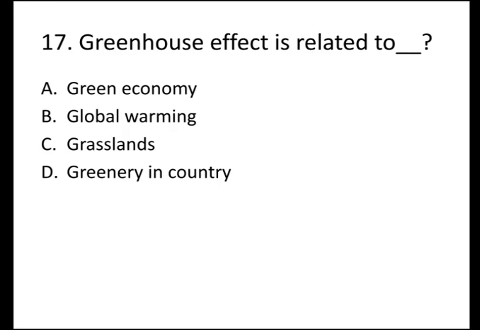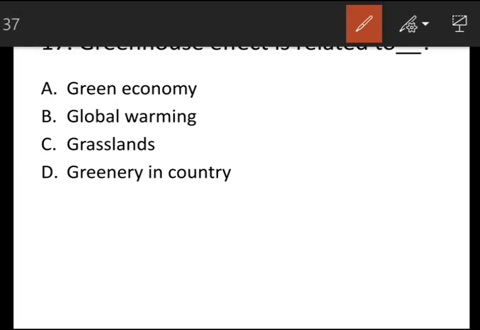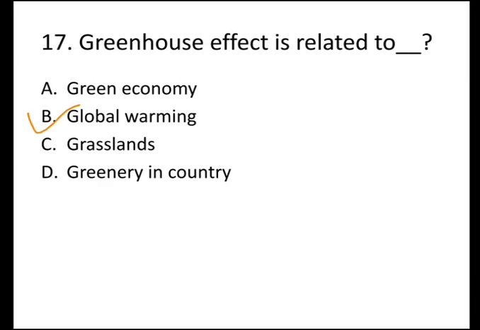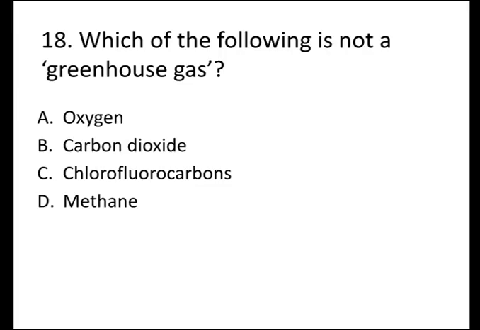The next question is, greenhouse effect is related to, options are A, green economy, B, global warming, C, grasslands, and D, greenery in country. And the correct answer is B, global warming. Greenhouse effect is related to global warming.